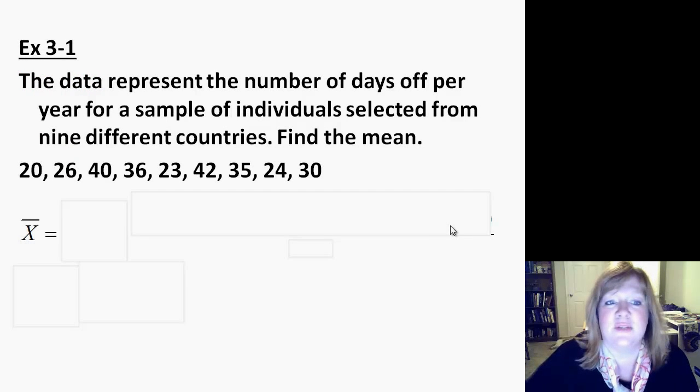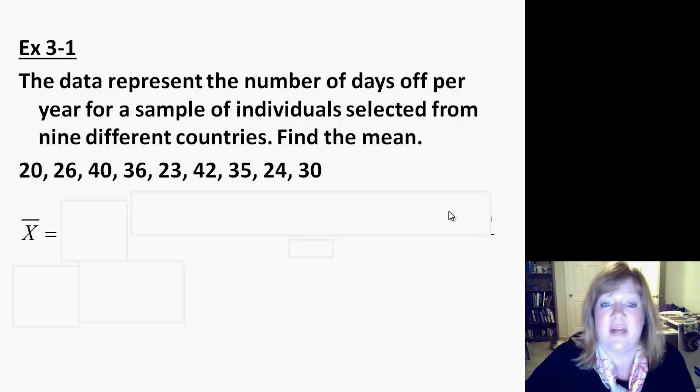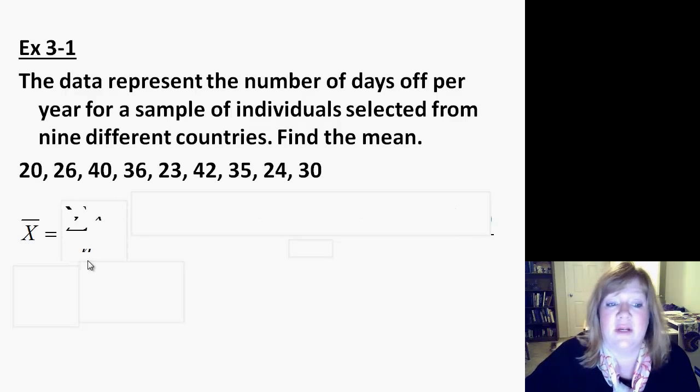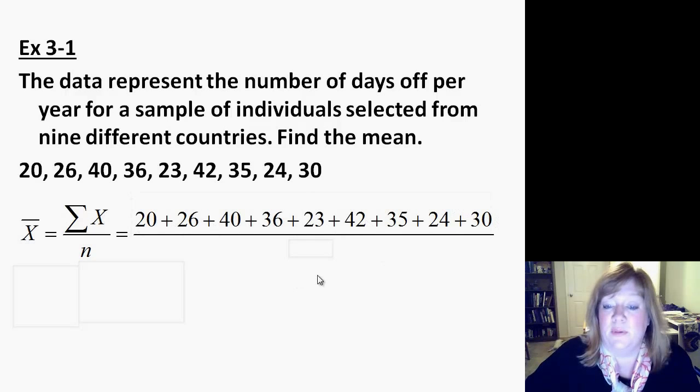All right, so here's some data that represents the number of days off per year for a sample of individuals selected from 9 different countries. Find the mean. Well, we know that we're going to take the sum of all of these and divide by the number in our data set. So if we look, we've got 1, 2, 3, 4, 5, 6, 7, 8, 9 numbers in our data set. So if we sum those all up, divide by 9, that gives us the mean.